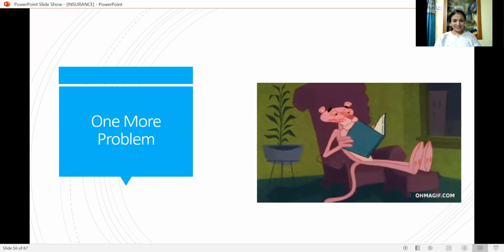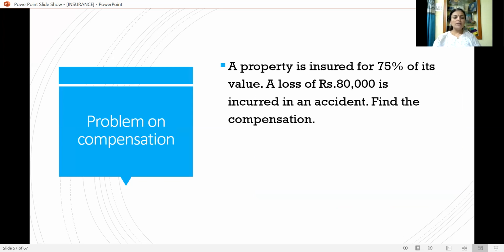And dear students, let us solve one more problem. By this time, it is interesting for you also. You are ready to solve the problem. So the problem is, a property is insured for 75% of its value. Okay. If the actual value is 100, insured value is 75. A loss of rupees 80,000, loss is also given, is incurred in an accident. Find the compensation.